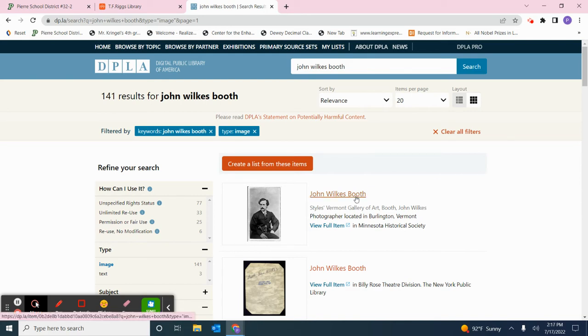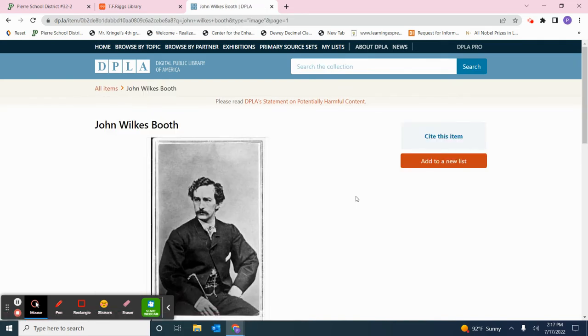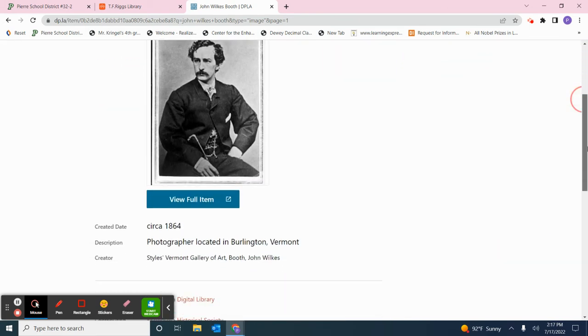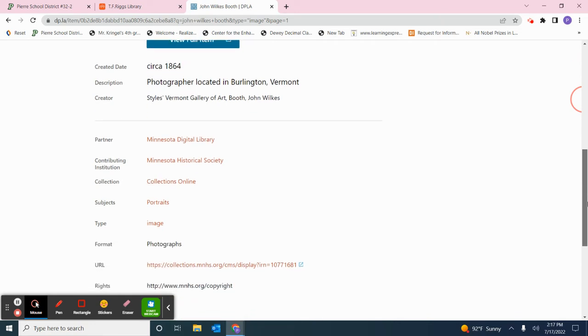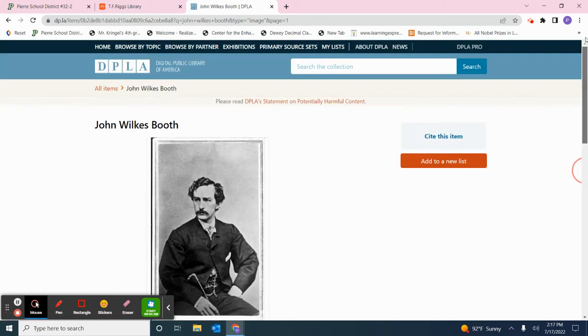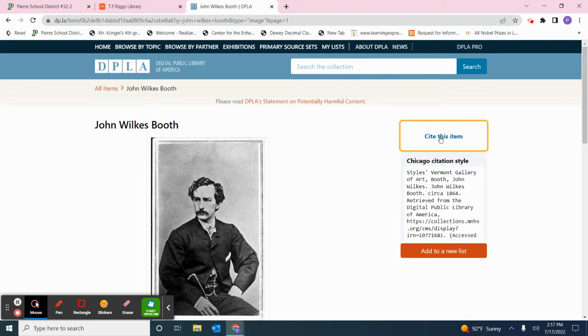So I'm going to take a look at this picture here, because remember they talked about in that video we watched, pictures are primary source material. Here is the picture. It tells me who the photographer was, where it was taken, and who is donating this for people to see on the archive, and that's the Minnesota Historical Society. But here's the really cool thing about the Digital Public Library of America. Over here in each image, you'll see cite this item.